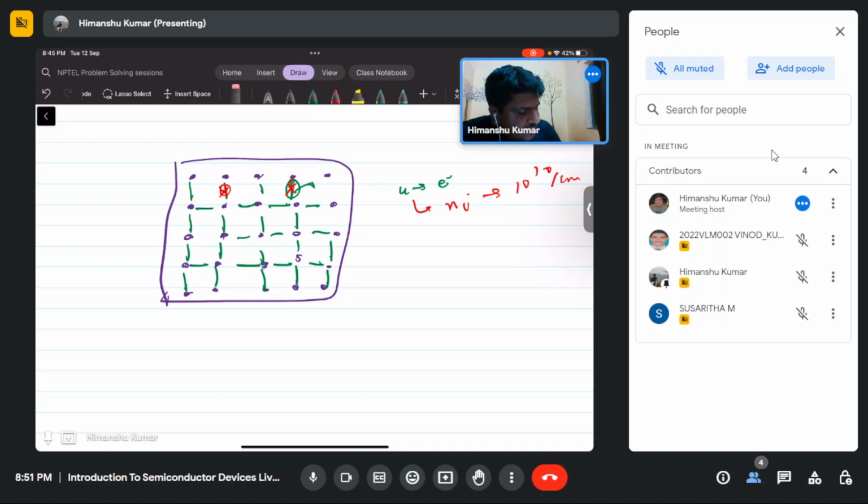Now, this 10 power 10 concentration of electrons is not that much actually. If you don't do any doping, your intrinsic silicon is not as poor a conductor as an insulator, but it is not a good conductor and not much of use for devices. So intrinsic silicon does not have any value, and people found an ingenious way: they dope the semiconductor.